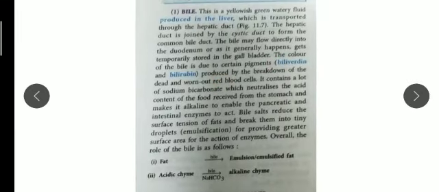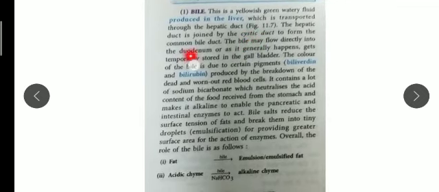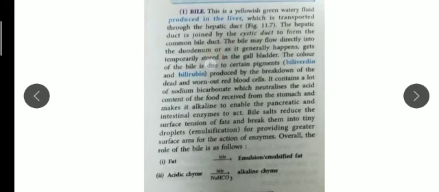Then children, the hepatic duct is joined by the cystic duct, a small duct, to form the bile duct. A duct is a tube-like structure. Through this bile duct flows the bile, a fluid, just like blood flows through blood vessels throughout the body. So it can easily flow directly into the duodenum, the first part of the small intestine, and afterwards it is temporarily stored in the gallbladder.